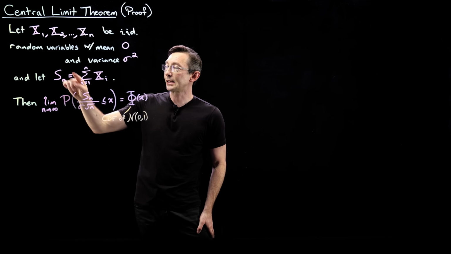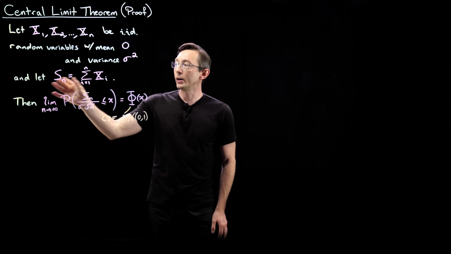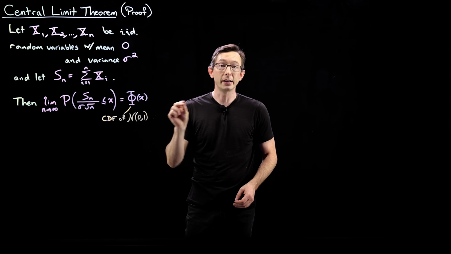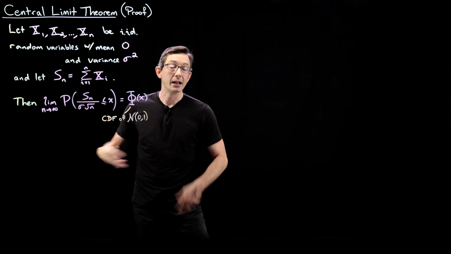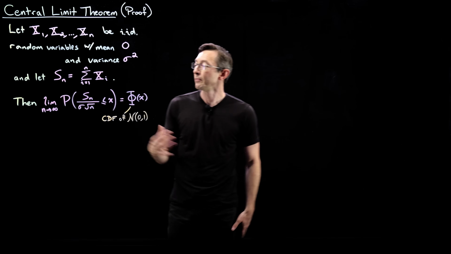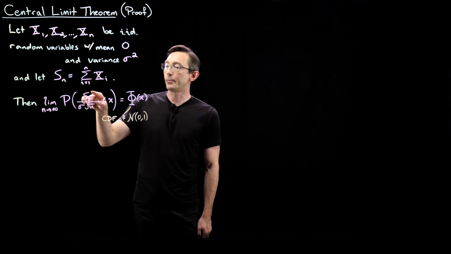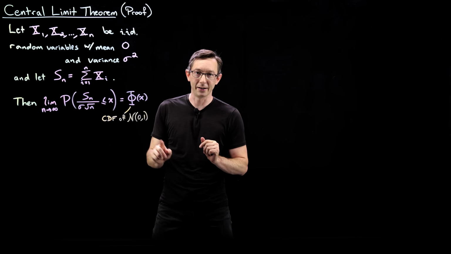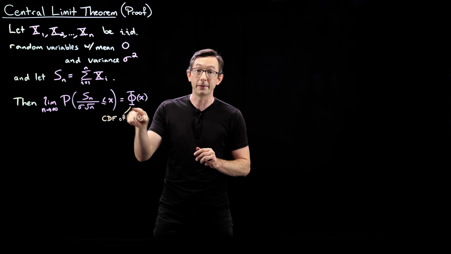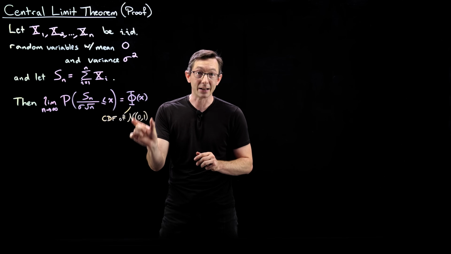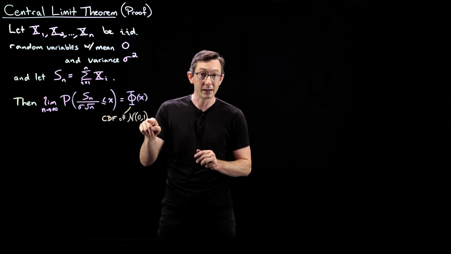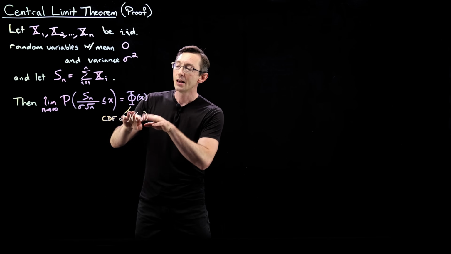And so this sum, Sn, is going to tend to be a normally distributed random variable in the large n limit. And so the way we mathematically say this is the limit of the probability, and notice that I'm using this big phi function here, the cumulative distribution function of the standard unit normal with 0 mean and standard deviation 1.